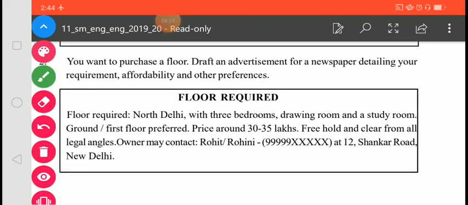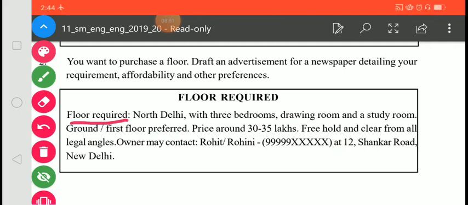You want to purchase a floor. Now in this question, you want to purchase a floor. Draft an advertisement for a newspaper detailing your requirement, affordability and other preferences. Now here in this advertisement you are going to purchase a flat. In the first one you were going to sell a flat. Now in this you require a flat. So here is how you will start.